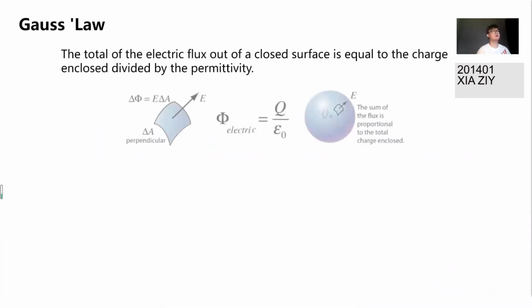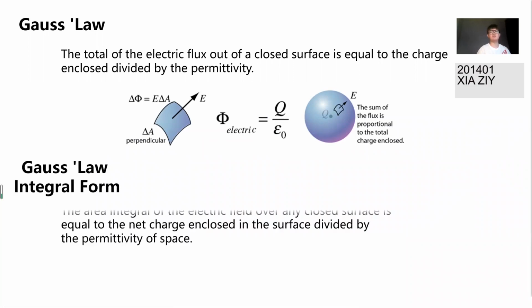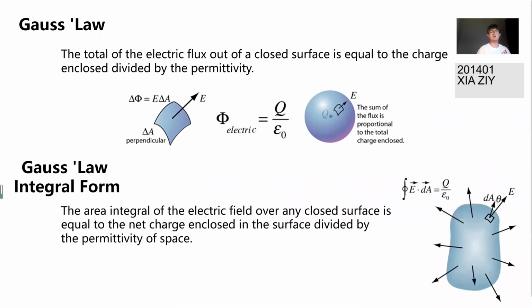Okay, my friends, in the previous lecture we talked about some equations of Gauss's law, and now I'll put some of them back here and review them briefly. First of all, the basic Gauss's law: the total electric flux out of a closed surface is equal to the charge enclosed divided by the permittivity. And Gauss's law in integral form: the area integral of the electric field over any closed surface is equal to the net charge enclosed in the surface divided by the permittivity of space.